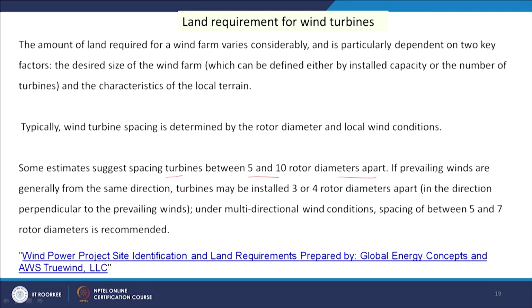If prevailing winds are generally from the same direction, turbines may be installed 3 or 4 rotor diameters apart in the direction perpendicular to the prevailing winds, and under multi-directional wind conditions spacing of between 5 and 7 rotor diameters is recommended.